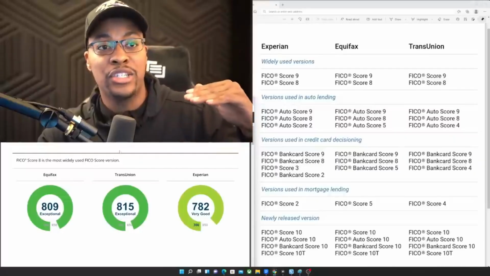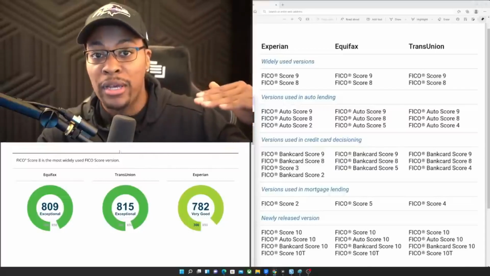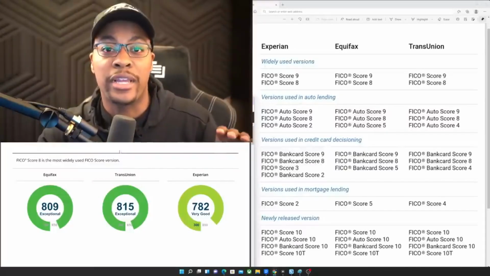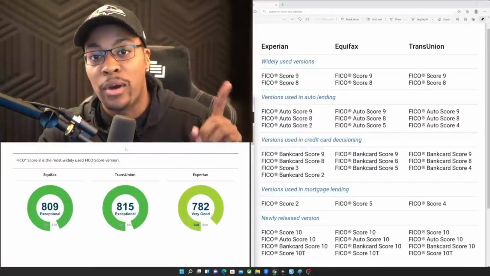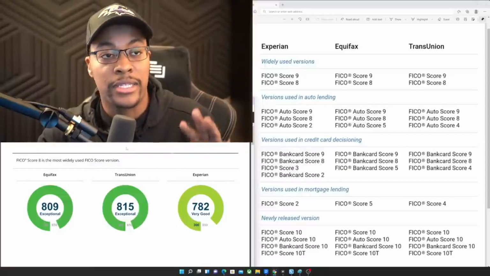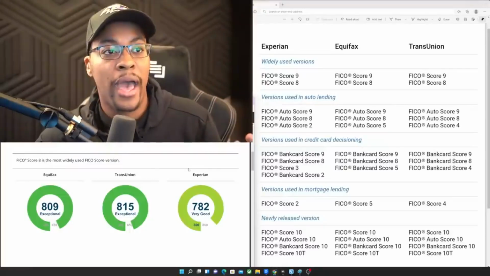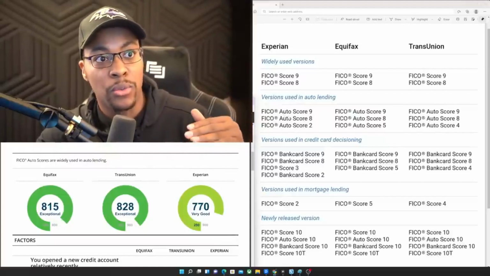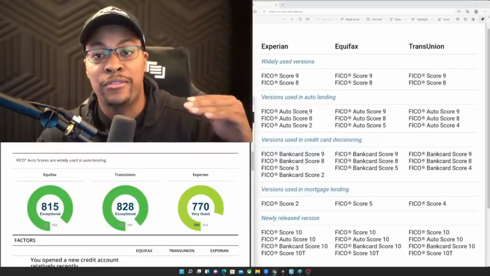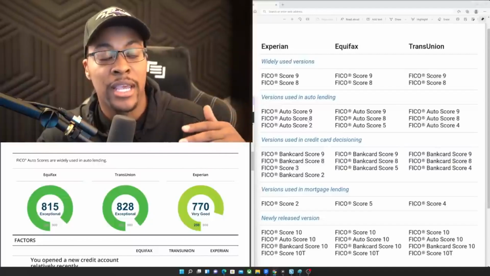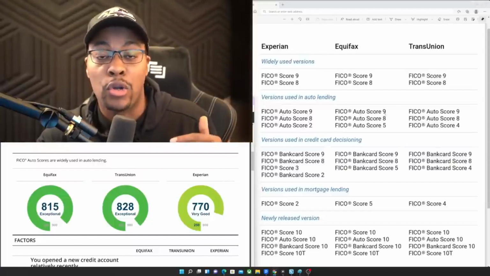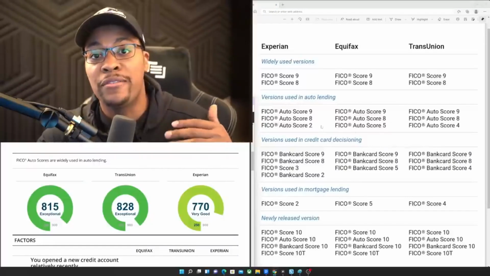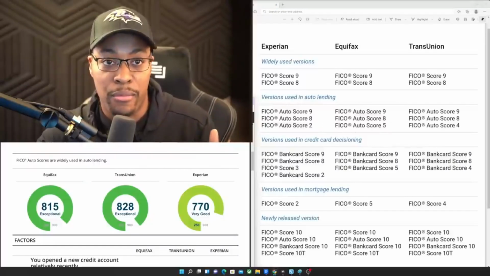Now, think of these just as the same formula, but different data being fed into them. So that's why you have one for each bureau. You don't just have one FICO 8, you have 3 different FICO 8s. And then you also have some of these auto lending scores as well. Think of these as different recipes, different formulas. So you have 3 different auto score 9s, 3 different auto score 8s. And these are all going to be fed in from different information, right?